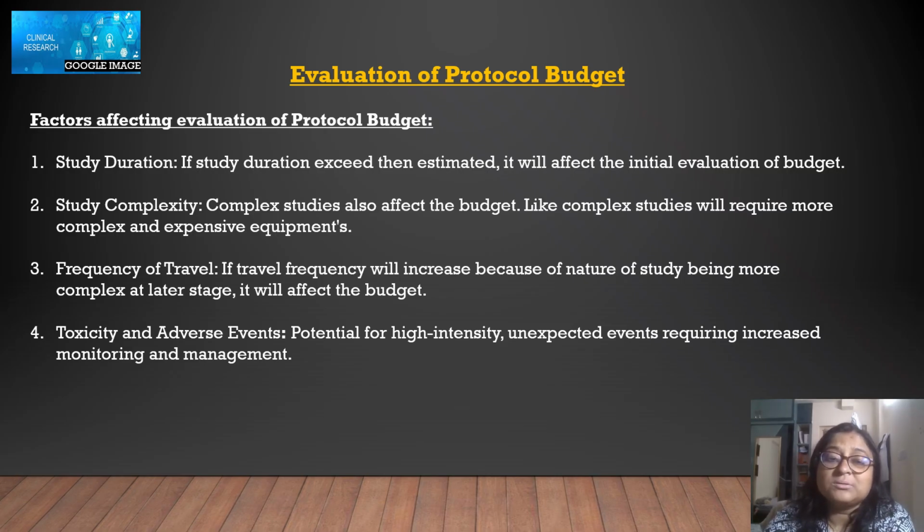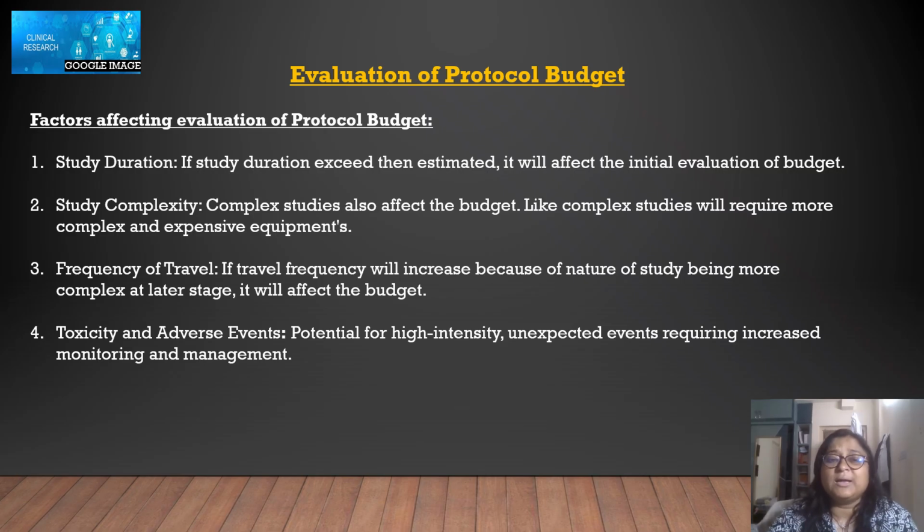And then toxicity and adverse events. As I always say, there can be anything, like some unexpected events during the monitoring of data, during the management of data, or some adverse event at the clinical trial sites. So anything affects. These factors are basically affecting the protocol budget.